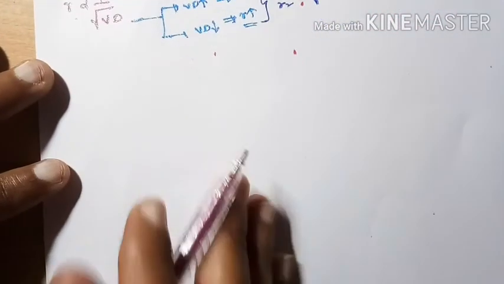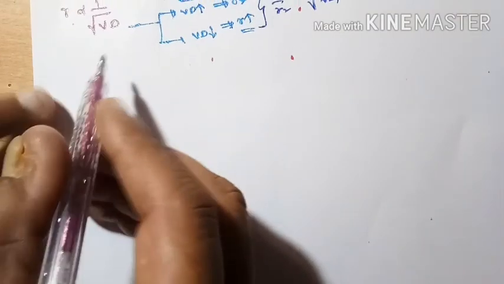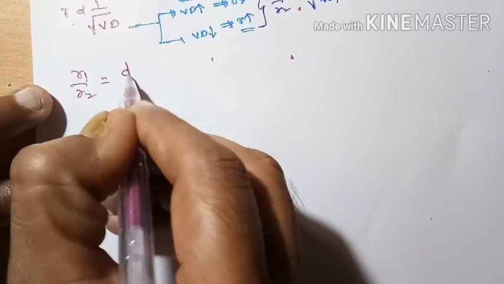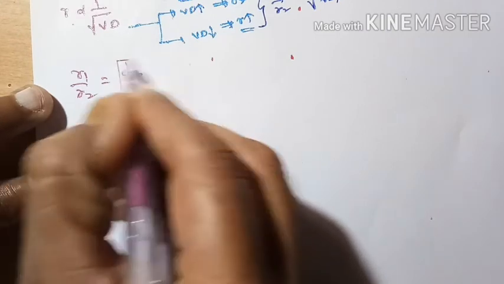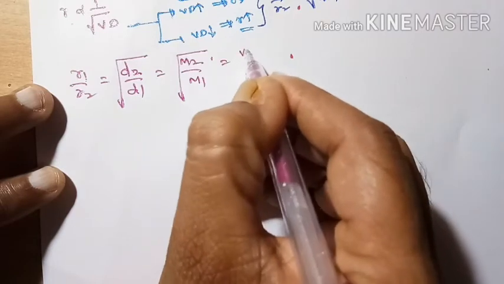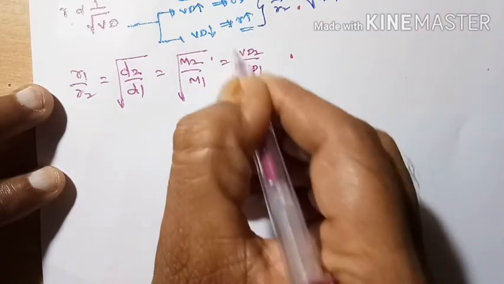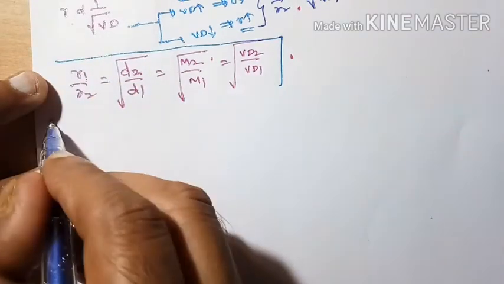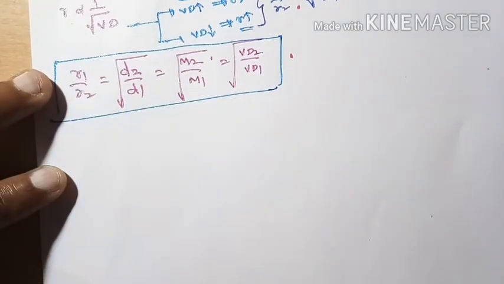So now I am writing R1 by R2 is equal to under root of D2 by D1, is equal to under root of M2 by M1, is equal to under root of VD2 divided by VD1. So this is the principle we got from diffusion of gases.